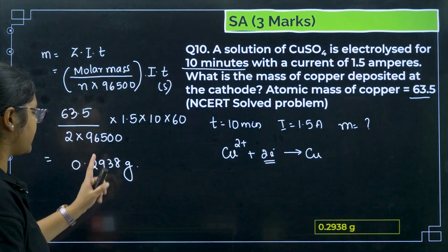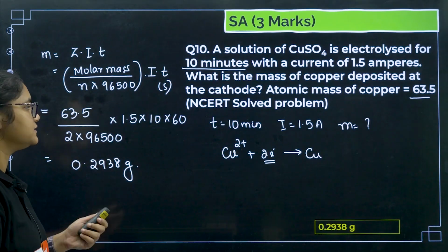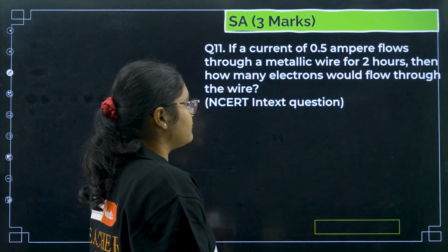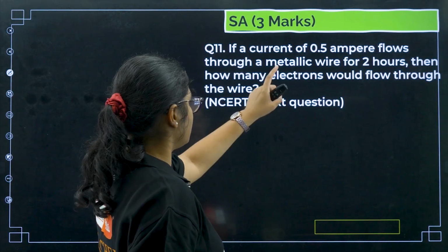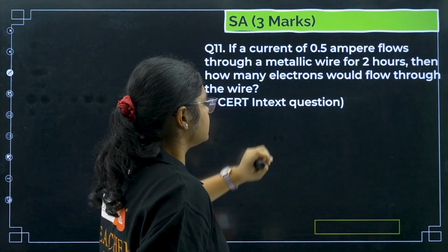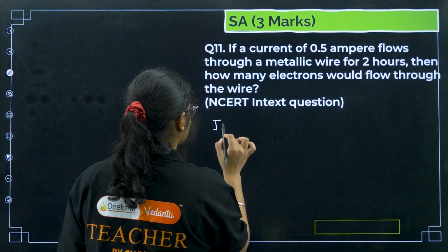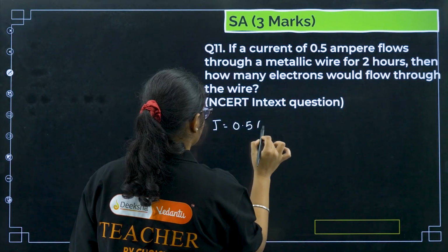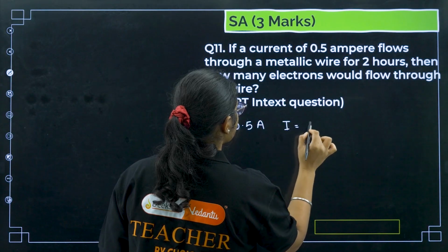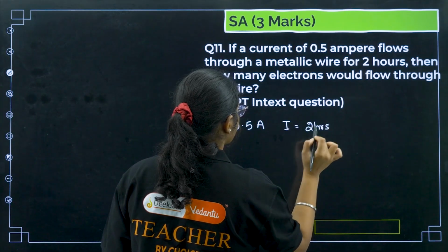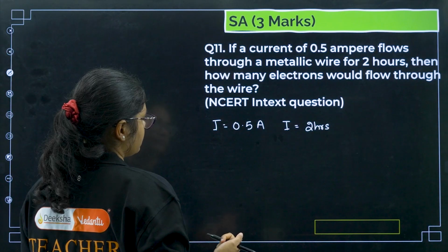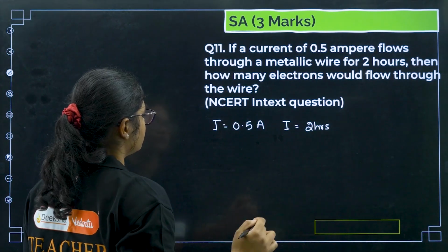Okay, so just check the calculation, this value should be the answer. Okay. Next, if a current of 0.5 ampere flows through a metallic wire for 2 hours, okay, so current I is equal to 0.5 ampere and time is 2 hours, then how many electrons would flow through the wire?